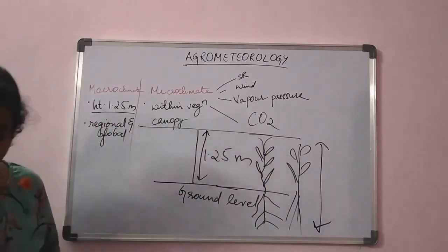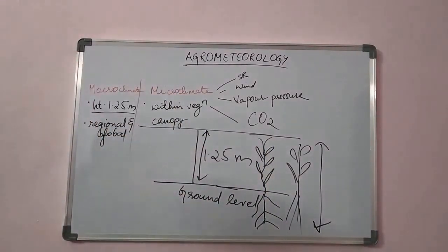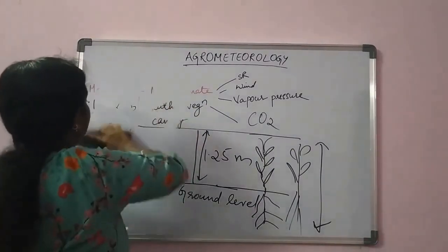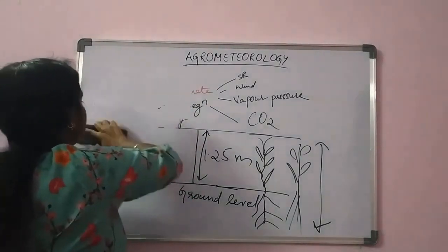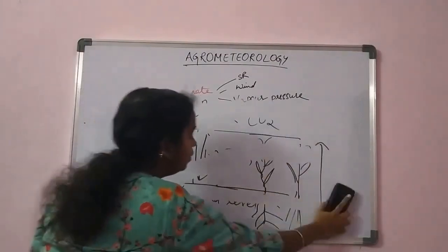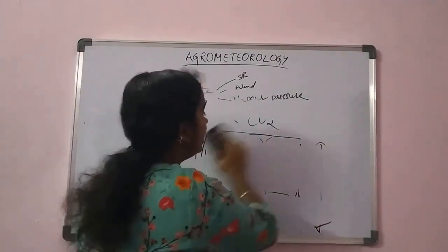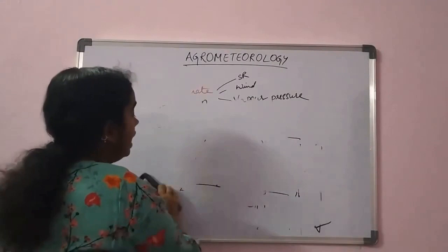With this, we will also learn about the history of meteorology, how it has evolved and how the various instruments were developed by different scientists.